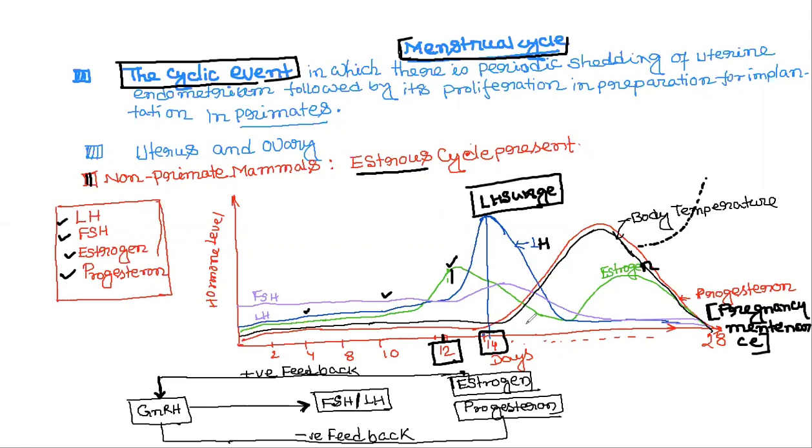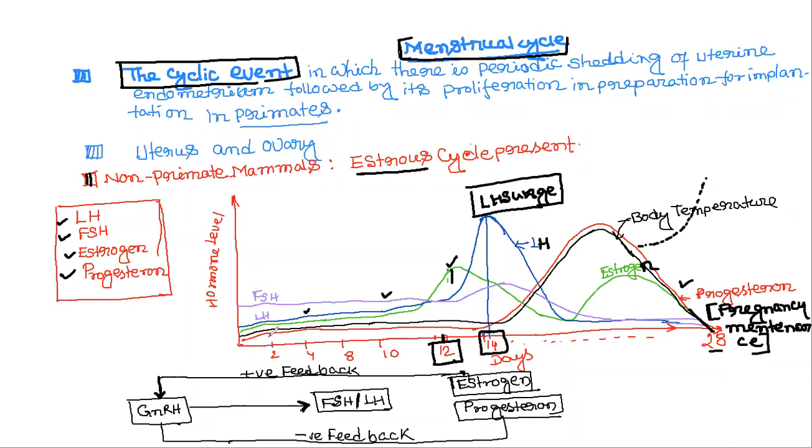If fertilization does not occur, the progesterone concentration will gradually decrease, and by day 28 it prepares for the next menstrual cycle. So there are four hormones: FSH, LH, estrogen, and progesterone. FSH and LH are involved in the first few days, helping the developing follicles.